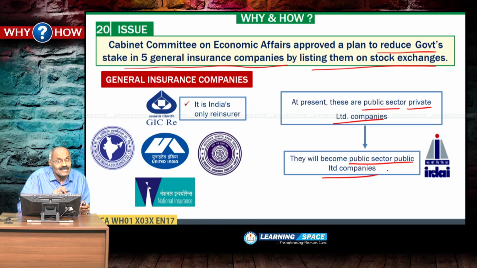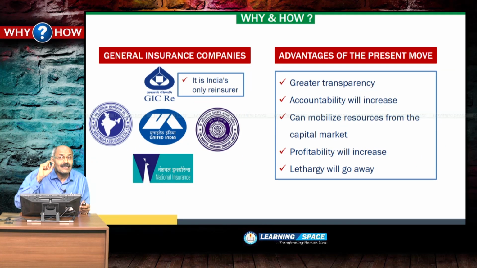This is very important, and we deliberated during this week on this in the editorials discussion. Please view them. Basically the present decision is taken to ensure greater transparency and accountability, and profitability of these general insurance companies will improve and lethargy will go away instantly.